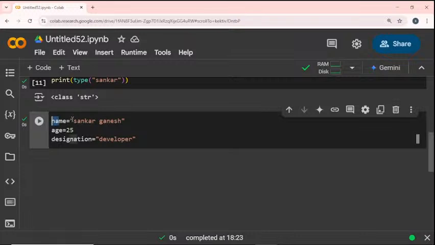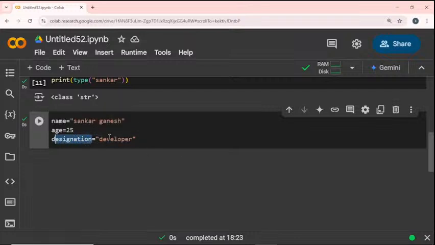In this place, Shankar Ganesh, my name, is the value, and it is stored in the variable name. Same like that, 25 is a value and age is a variable. Same like that, developer is a value and designation is a variable.